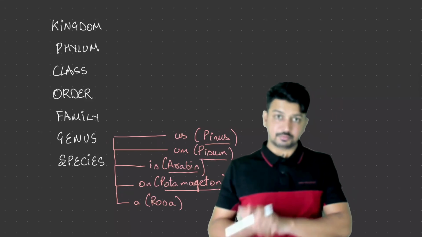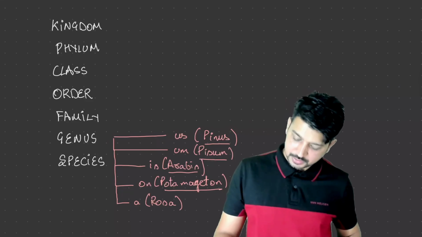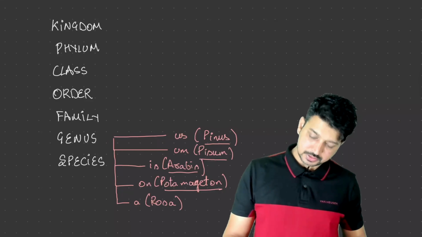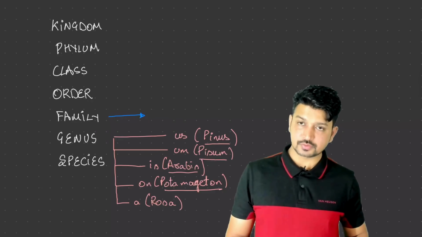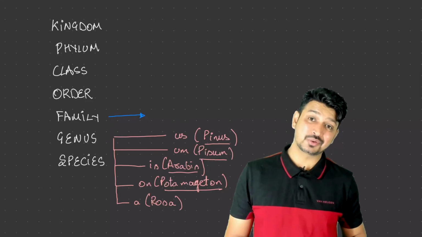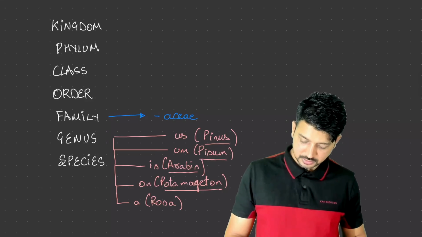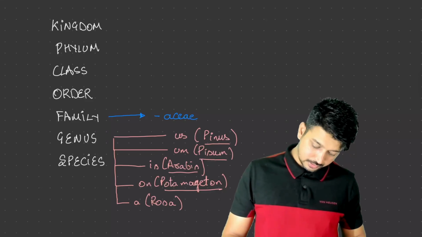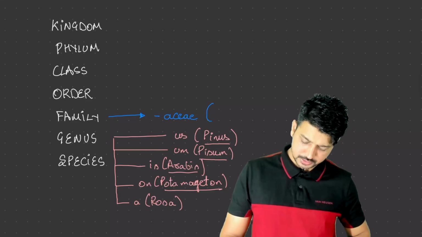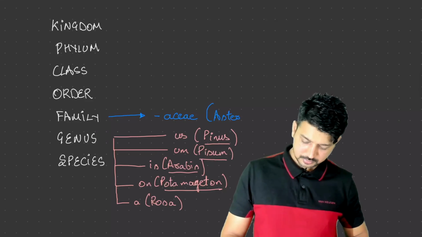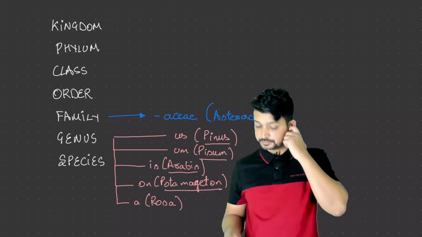Now let's talk about family. Family specifically ends with aceae. In almost all cases in plants, they are going to end with aceae. Now those who are going to say, sir, this is out of syllabus, I'm just giving you a hack to remember so that your preparation is going to be easy. Examples can be Rosaceae, Asteraceae, Solanaceae.